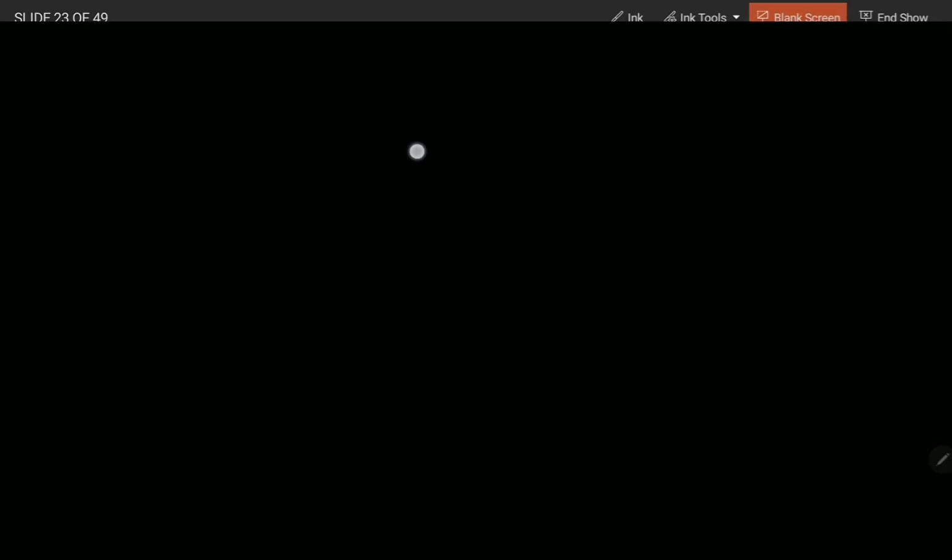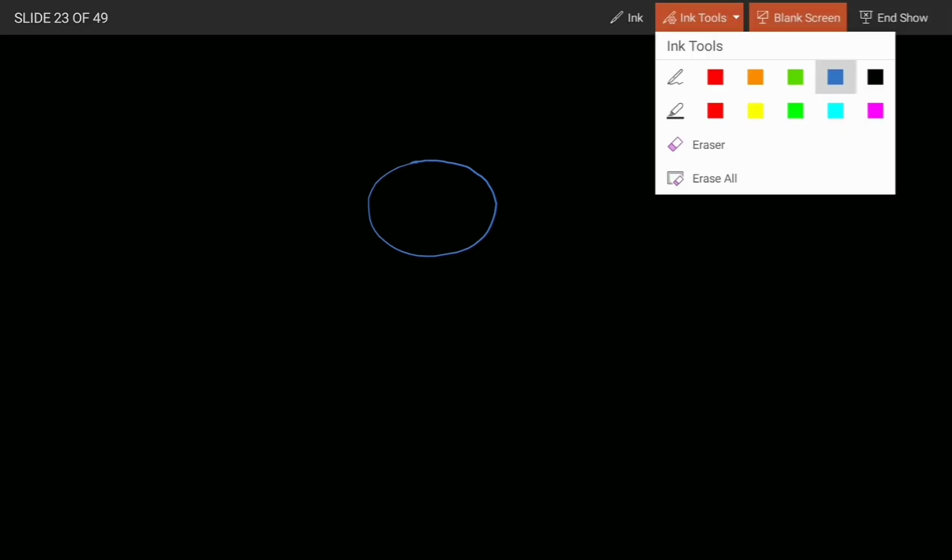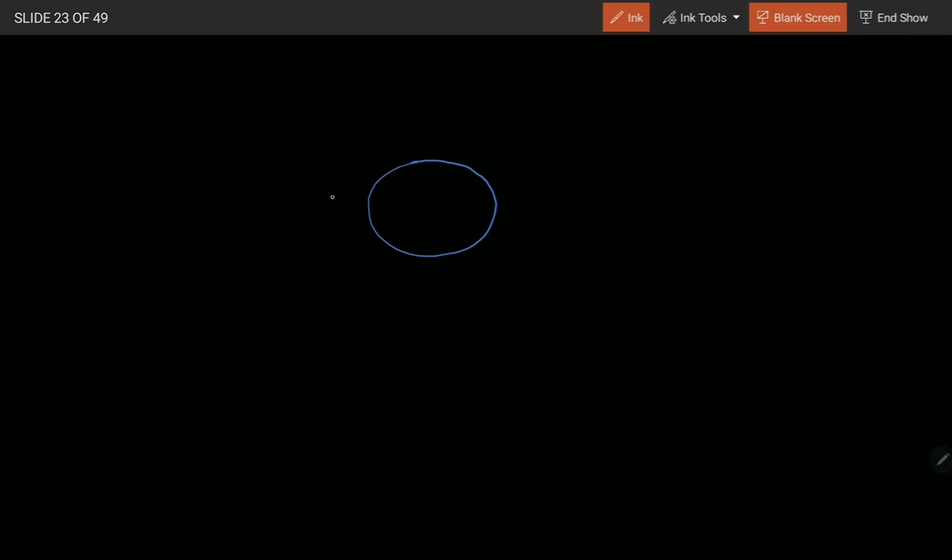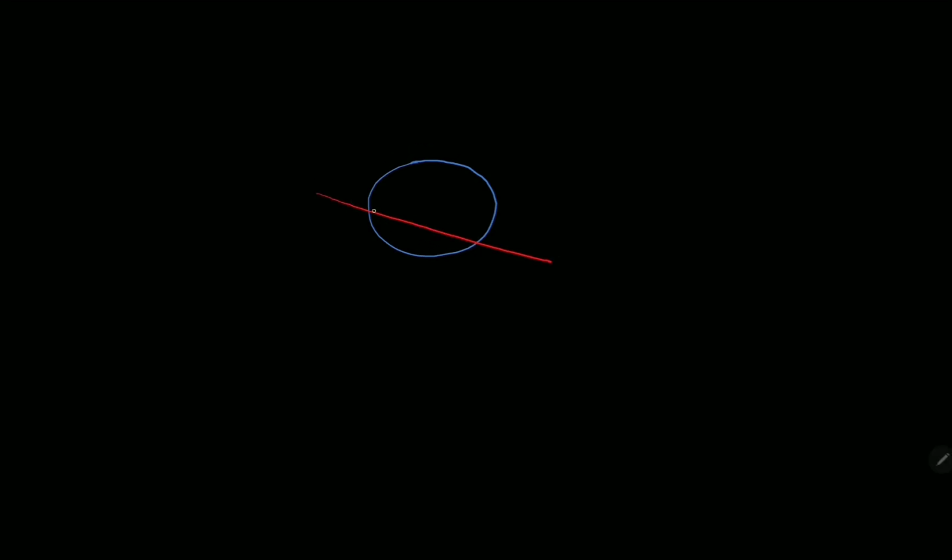This means, for example, we have a circle and now we have a straight line. So let's say this straight line is passing through the circle and intersecting the circle at points A and B. This is case 1, let's say.